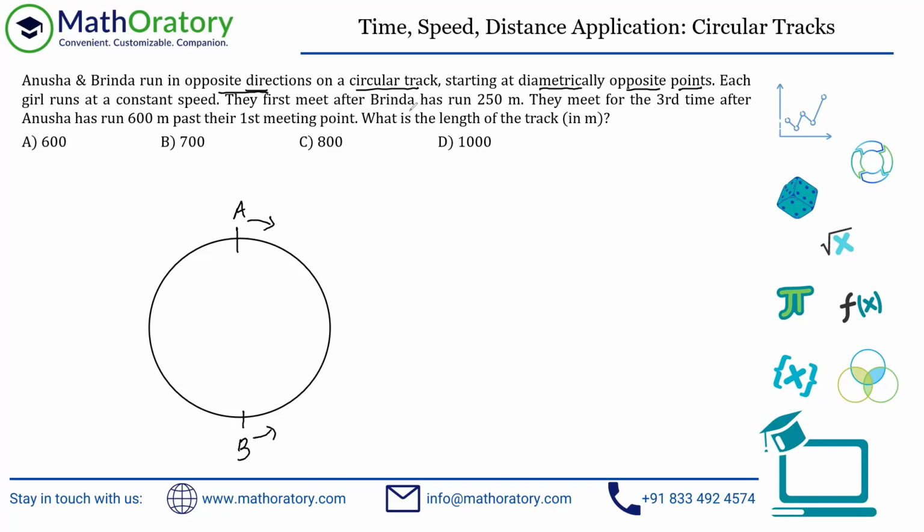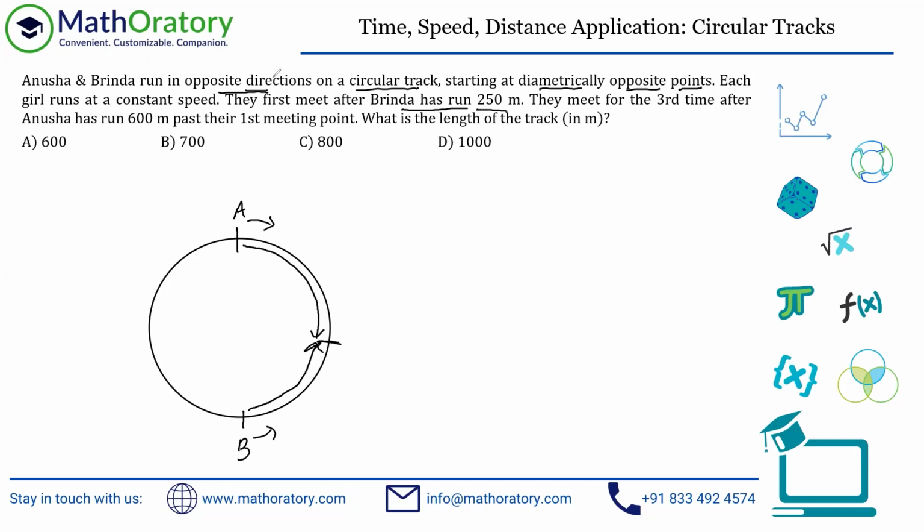They first meet after Brinda has run 250 meters. So this is interesting. What you have to understand is the first time that they meet. So let's say Brinda has covered distance till this point, and by this time A should have covered this much, right? Only then they can meet, right? So the question is telling us they meet after Brinda has run 250 meters. So this is what effectively they have done, right?